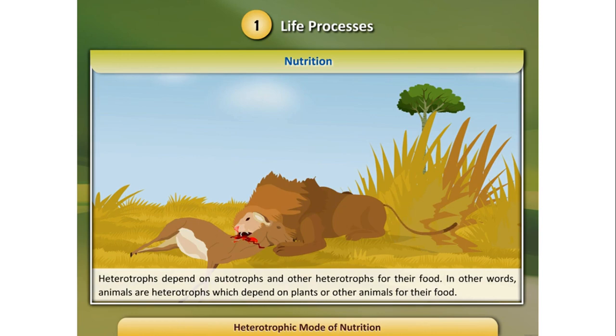Here an animal is eating an animal. It is a heterotroph. A lion eating a herbivore also depends on other organisms, so it is a heterotroph. And the mode of nutrition is the heterotrophic mode of nutrition. Understood? Autotrophic and heterotrophic. These all are heterotrophic modes of nutrition.